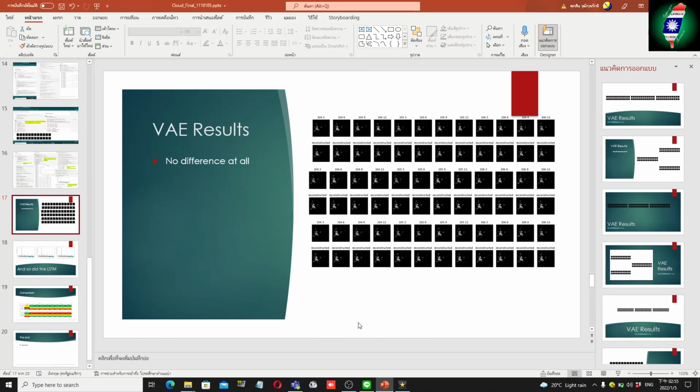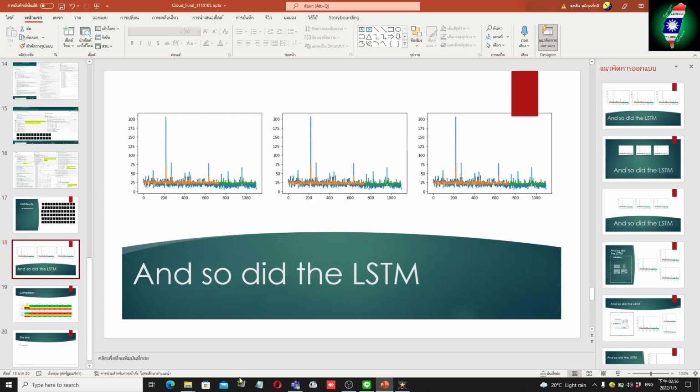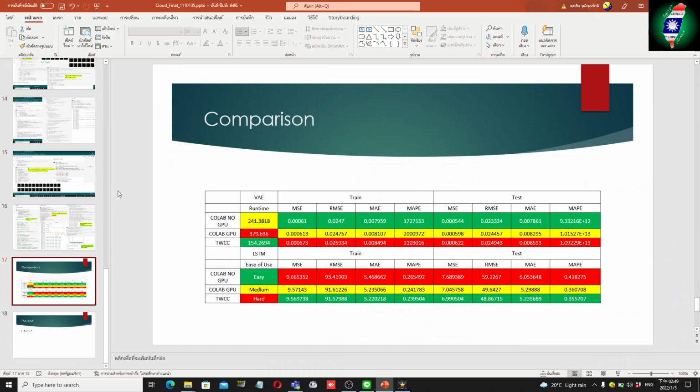For the free platforms, the Colab with no GPU and the Colab GPU, and the TWCC, have no visualization reference or predicted results at all for both the VAE model and the LSTM. Let's analyze the results. We have compared three platforms, namely Colab no GPU, Colab with GPU, and TWCC. The TWCC has the best running time, but it's the hardest to use because it's not free, it's a paid platform.